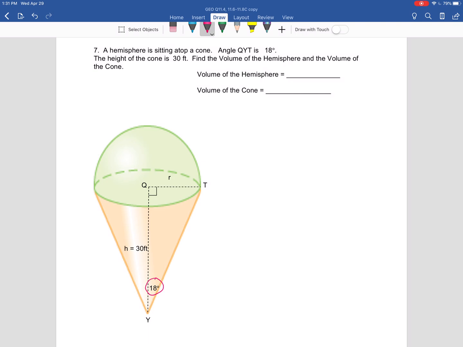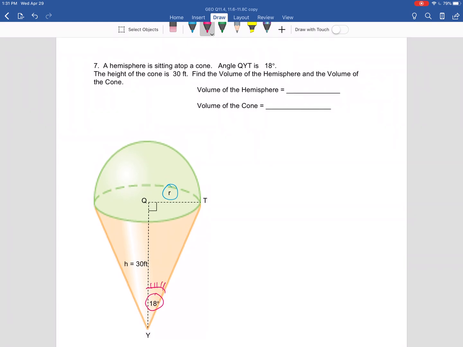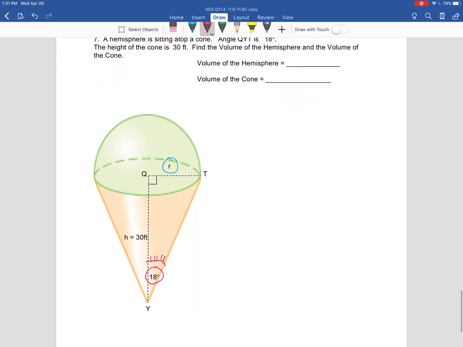For both of those, what are we going to need first? Before we do anything, what do we have to find? We've got to find the radius right there. Hey, you've got a right triangle. Put your eye on the 18. Which trig function are you going to use? Think about it. There's your right triangle. Yeah, it's tangent. Tangent of 18 degrees equals opposite over adjacent. Opposite is the r. Adjacent is the 30.